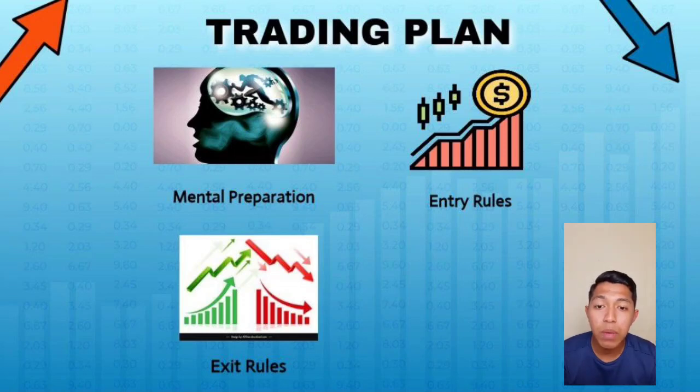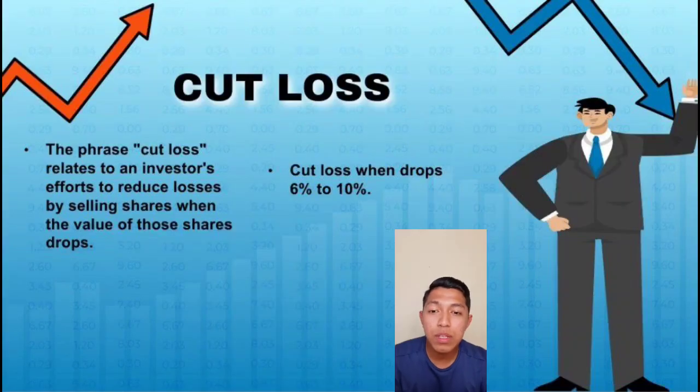The last point is about exit rules. To avoid huge loss in the investment, we must avoid losing more than 6% to 10% of the purchase price. Therefore, investors must examine the stock chart and exit the trade before losing money. This slide explains about cut loss. The phrase cut loss relates to an investor's effort to reduce loss by selling shares when the value of the shares drops. During this investment game, we always sell stock if it falls 6% to 10% below the cost we paid for each stock purchase.